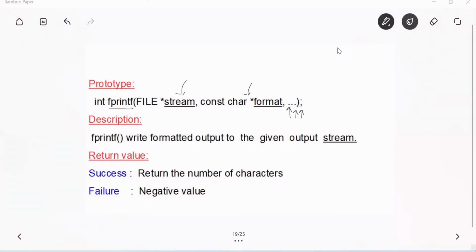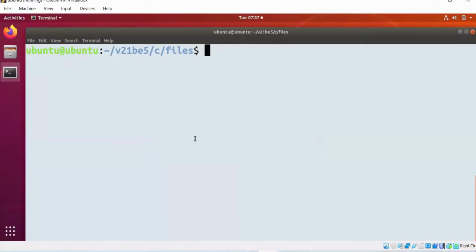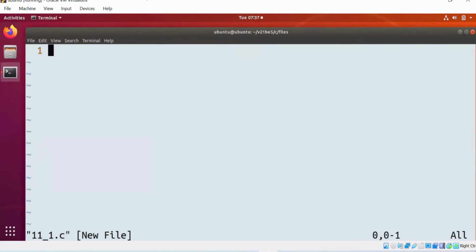Okay. Let's see how to use this fprintf. What's today's date? 11_1.c.